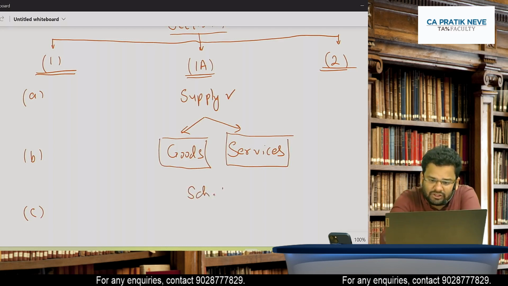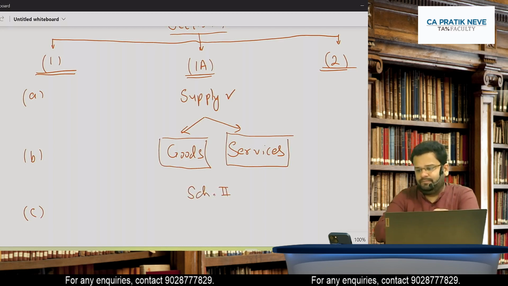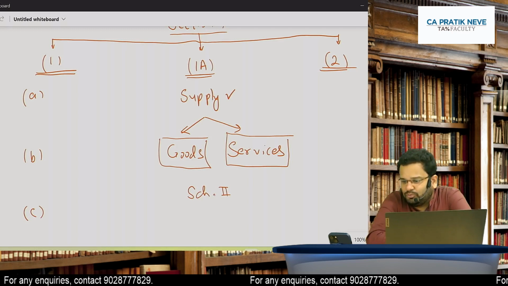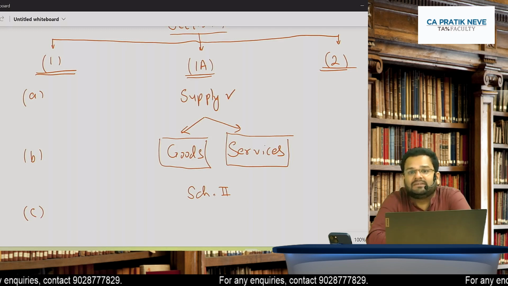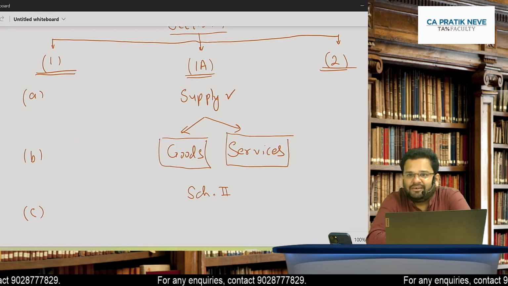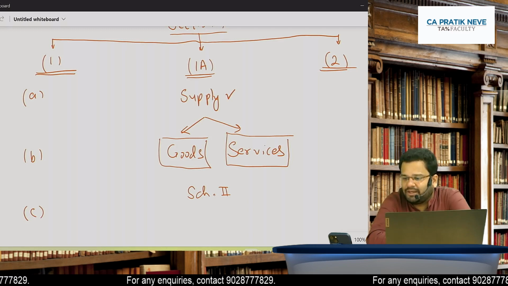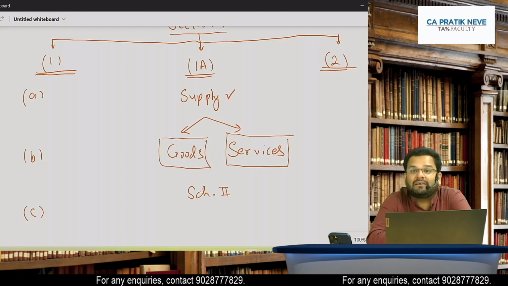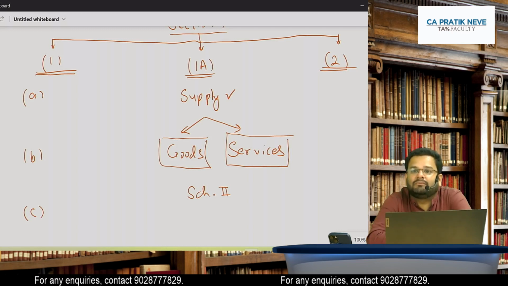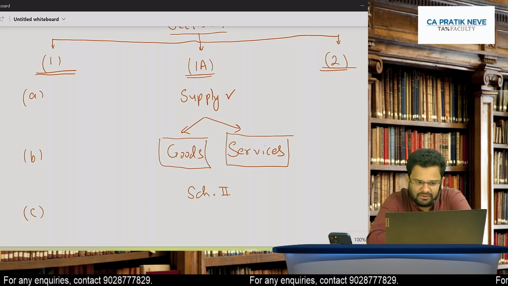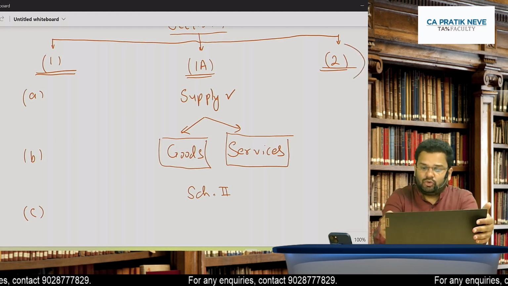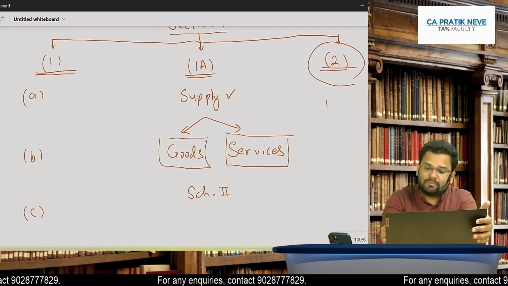You all know it is schedule 2. Wonderful, but one small modification to Purushottam and Astha's answer. It is Roman 2. Yes, that's the small modification I would like to make. Yes, correct. Because that matters in the exam. Yes, all schedules to any act are Roman numbers. Even chapter numbers are Roman numbers. Yes, so schedule 2. And subsection 2 talks about what is not supply.